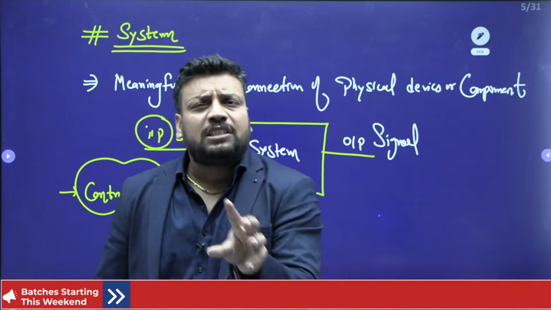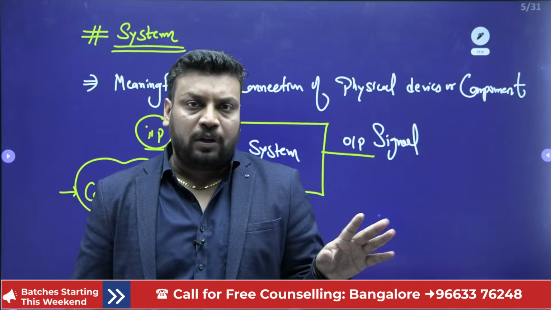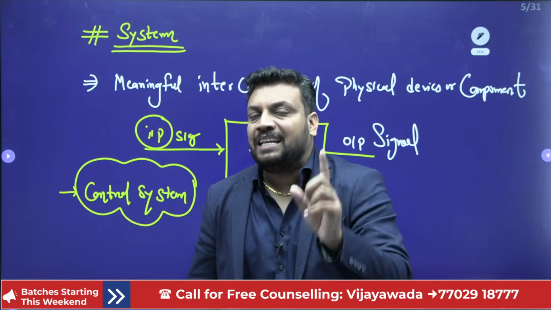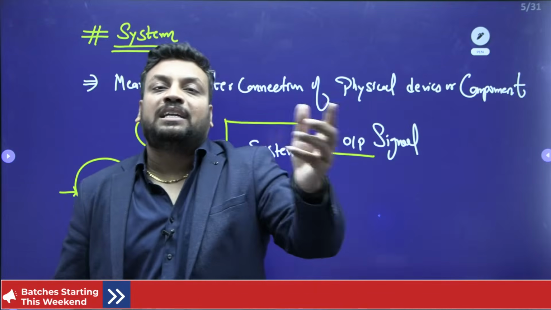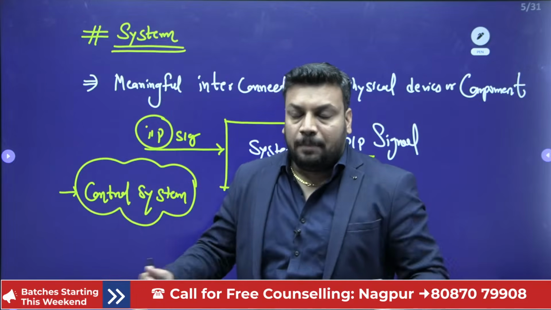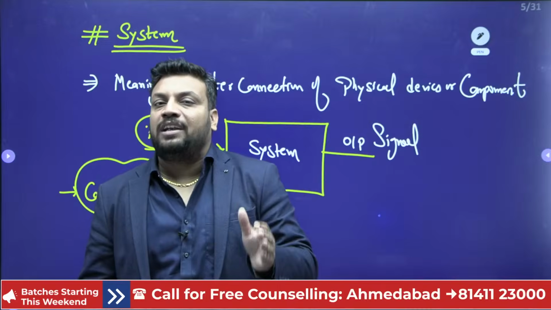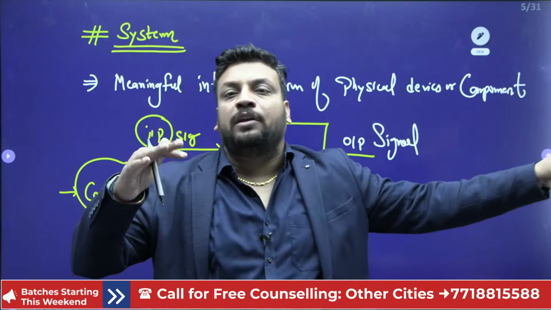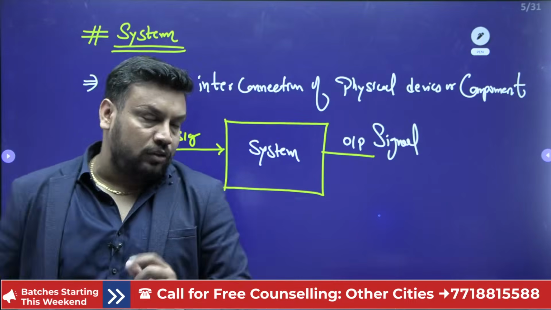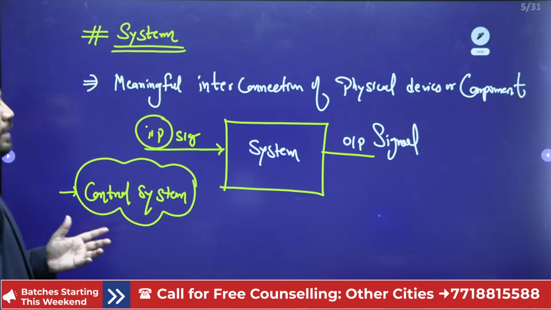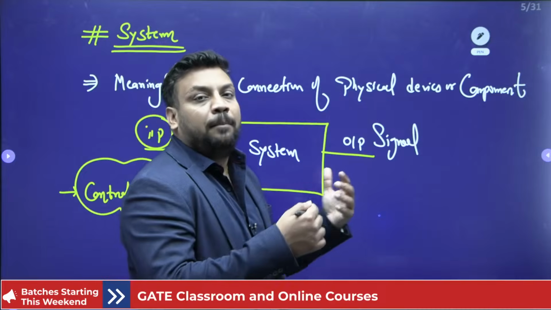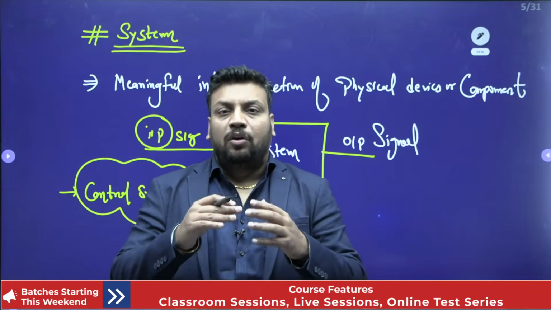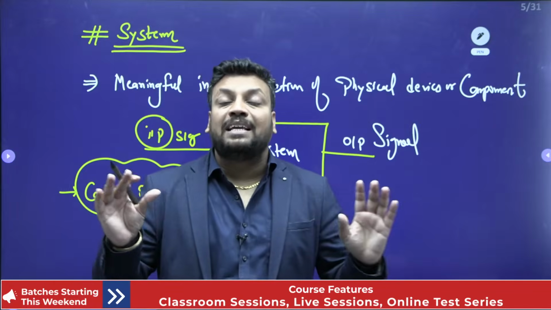And if your system is not able to follow the input command, it means there is a fault in the system, or it can be unstable. Because if the system is stable, then definitely your output will somewhere reach your actual input. It will follow your actual input. Yes or no, guys? Similarly, if I talk about signals, as I already told you, the motor, the rectifier, the electrical motor, and all electrical networks are examples of signals and systems.